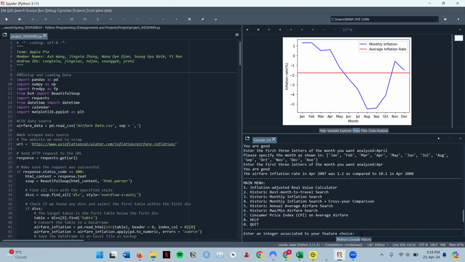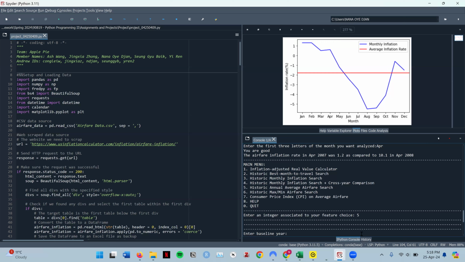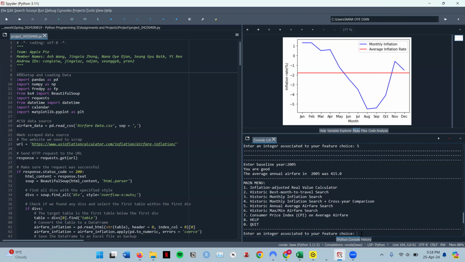So for option 5, if I enter option 5, I'm asked for a baseline year, let's say 2005. And so option 5 basically lets the user know what the average annual airfare in the year they inputted was.